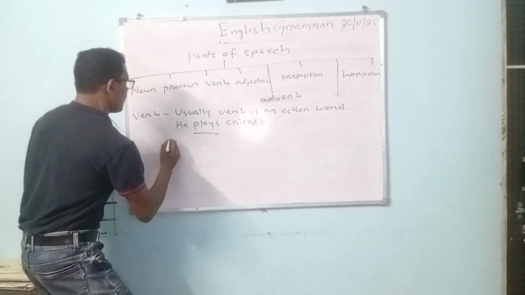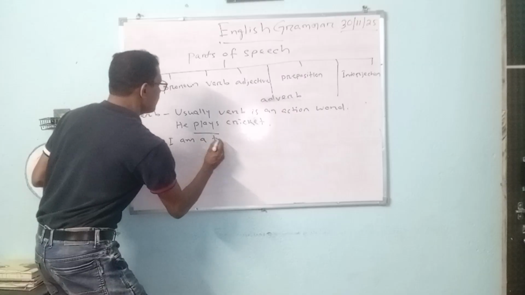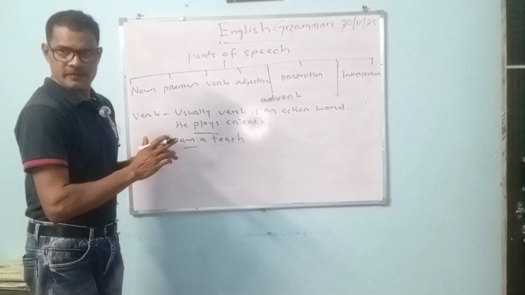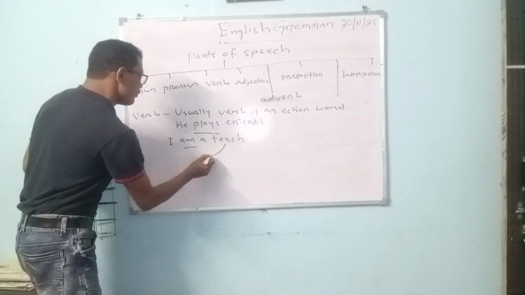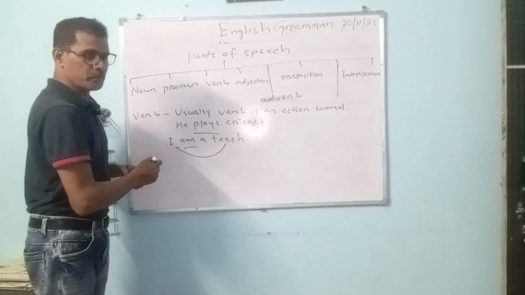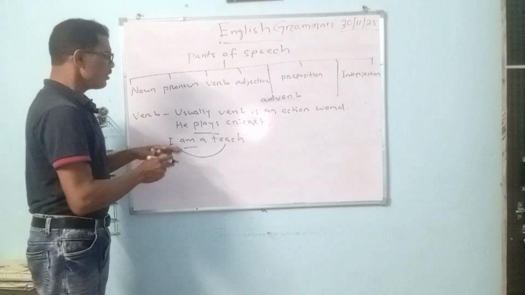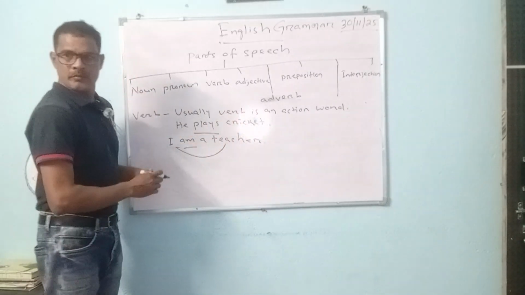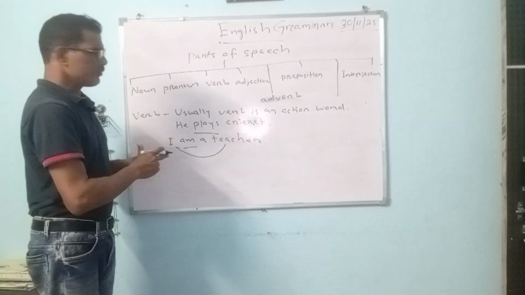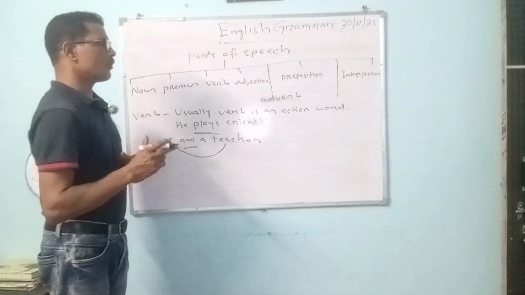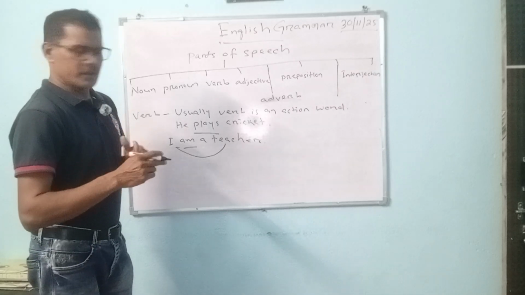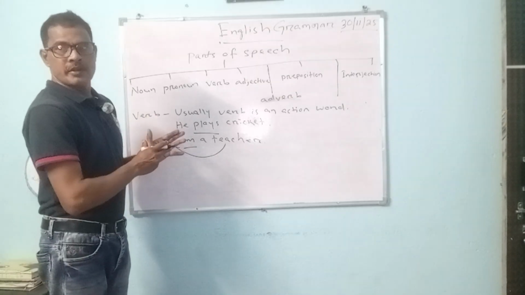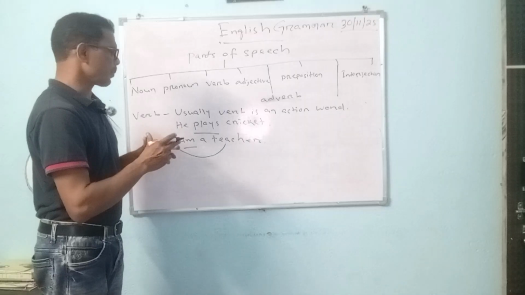But if I say I am a teacher, here am doesn't do any action. It only completes the subject, that I am a teacher. So it is a linking verb. It is not an action verb. That is why we can say usually verb is an action word, but not every time. It can state a condition.